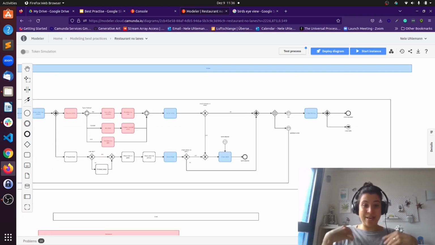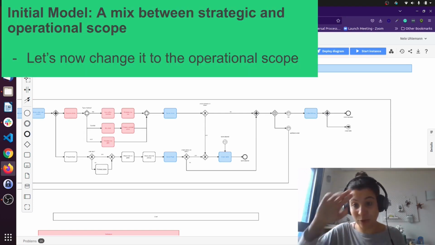Okay, I'm back to the initial model that we had before we changed it to a strategic one. And I want to show what I would do if I would now take this one here to an operational process model, because I told you we have the mix here, right? So in the first part, I reduced complexity and made it a strategic process model. And in this part, I show you how the operational process model probably would look like.